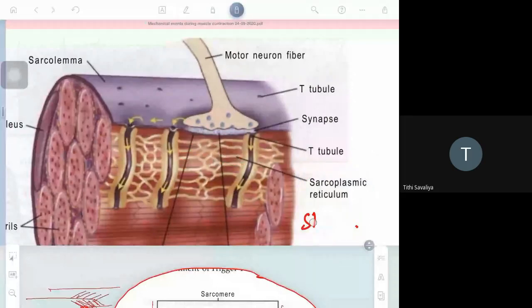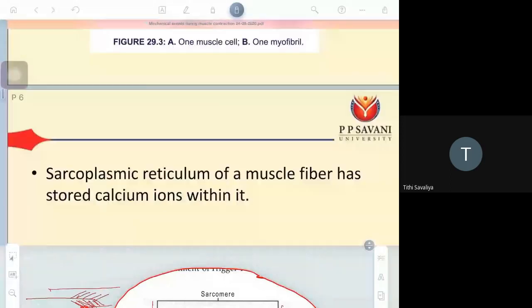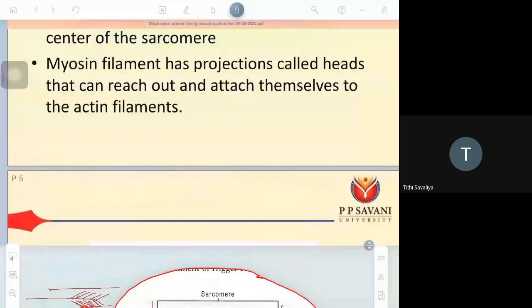Now we will see what happens during muscle contraction. So till now, what we discussed? We have discussed muscle.